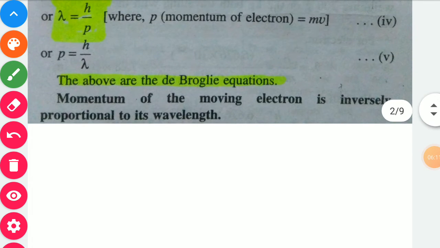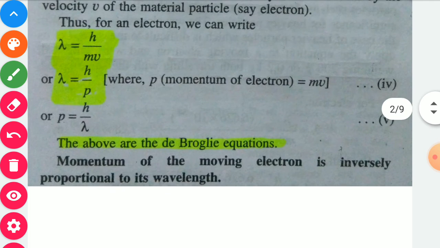Momentum of a moving electron is inversely proportional to its wavelength. So from equation number 5 here, momentum p is equal to h upon lambda, where h is the Planck constant. So we may write p is inversely proportional to lambda, meaning momentum of a particle is found to be inversely proportional to wavelength.